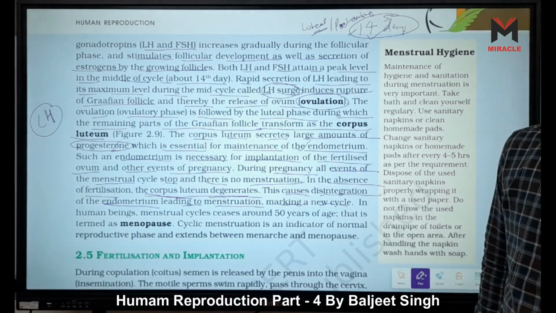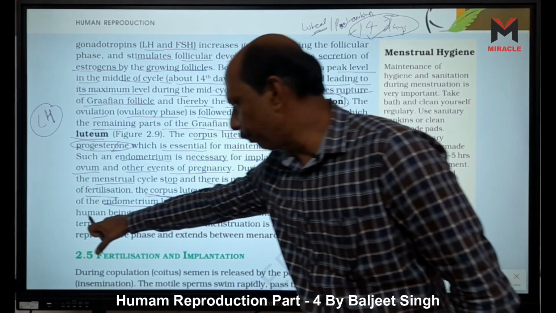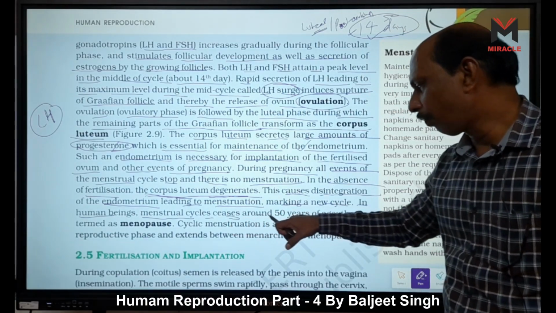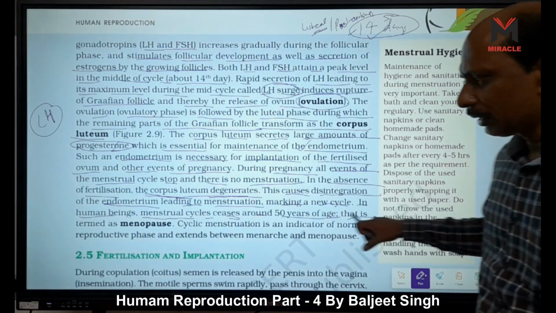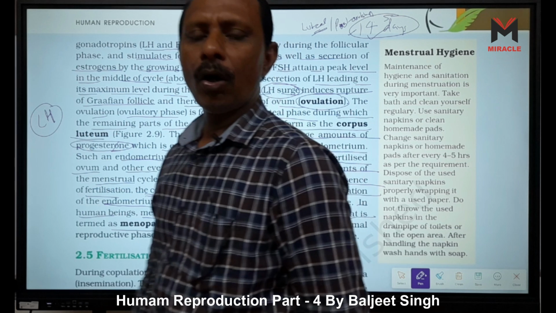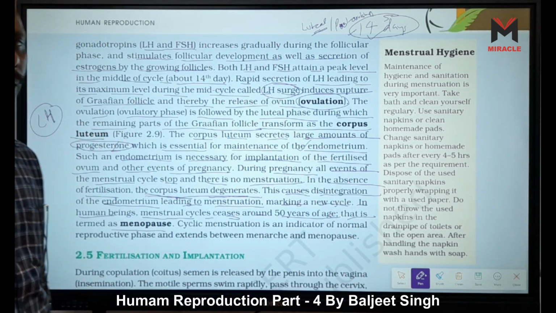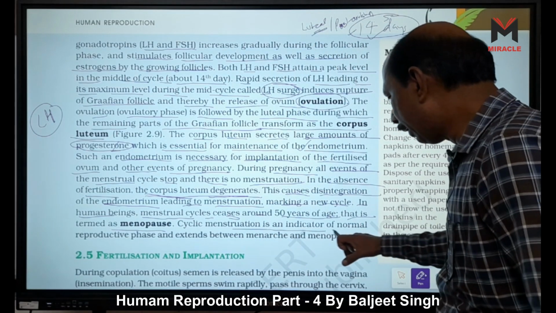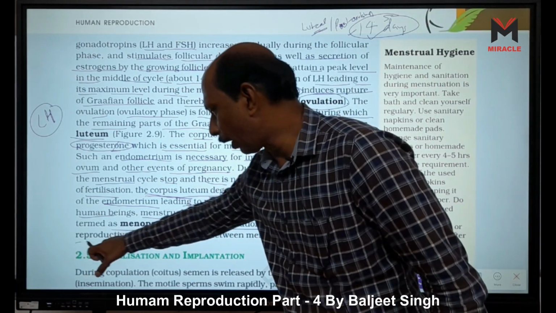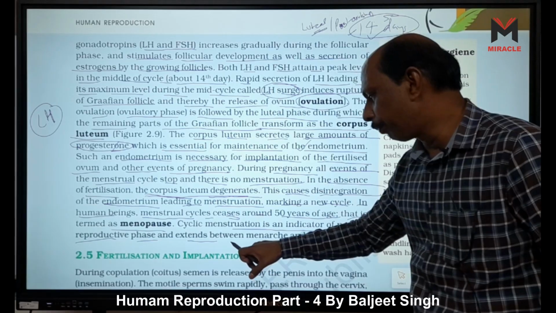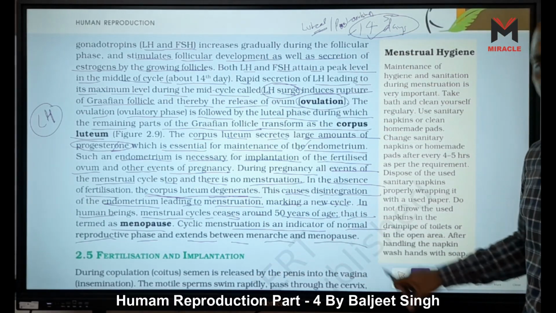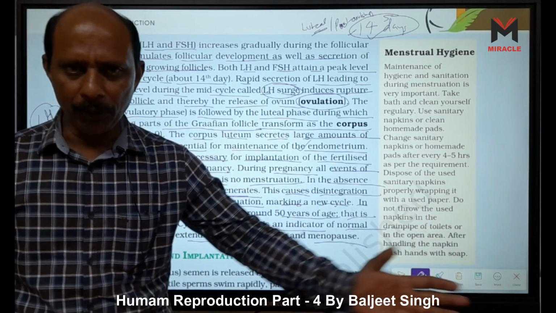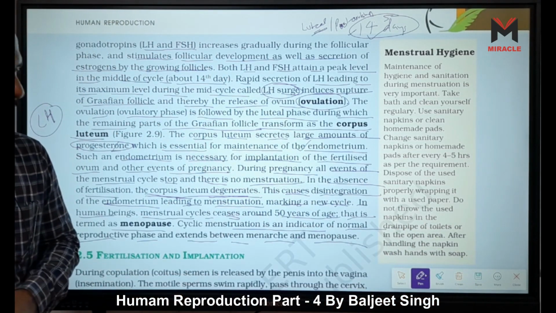In human beings, the menstrual cycle ceases around 50 years of age, and this cessation of menstruation is called menopause. Cyclic menstruation is an indicator of the normal reproductive phase and extends between menarche and menopause. Menarche is the start and menopause is the last, right?